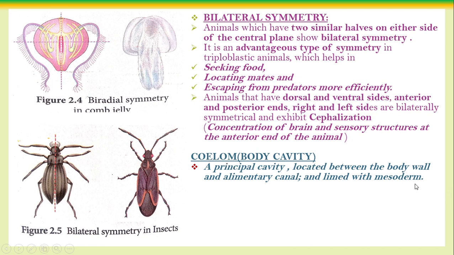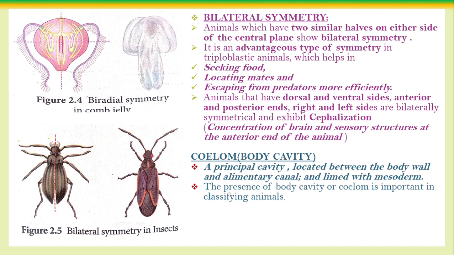A primitive cavity formed between the outer body wall and inner digestive tract. That cavity is called the body cavity or the coelomic cavity, which is lined with the mesoderm. It is surrounded by mesodermal cells. The presence of the body cavity or the coelom is important in classification. We classify using this, because animals are with the body cavity or without the body cavity, and then based on the formation of the coelomic cavity they can be further classified.